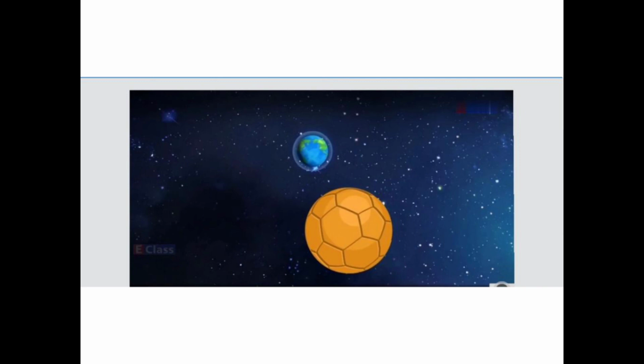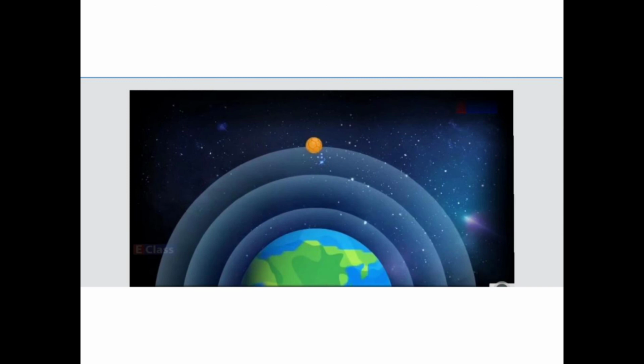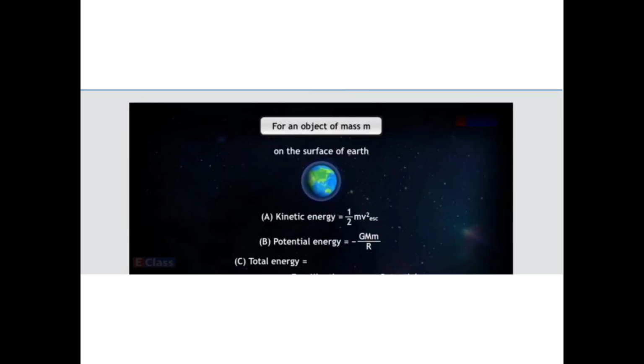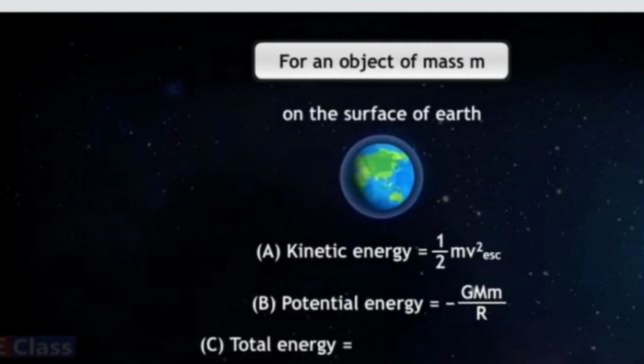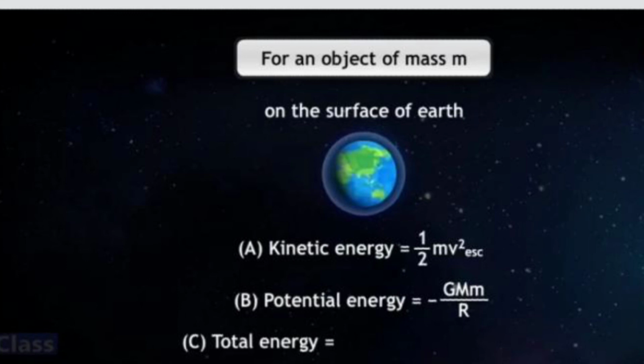So let us see. We have here an object of mass m on the surface of the earth. Kinetic energy is half mv square, where v is the escape velocity with which it will be projected.